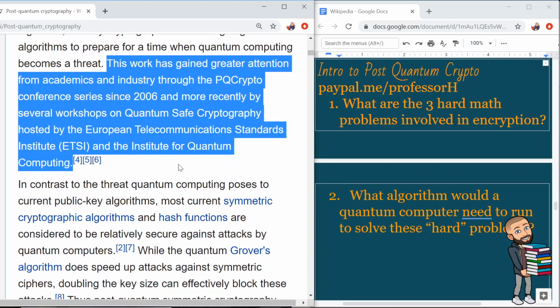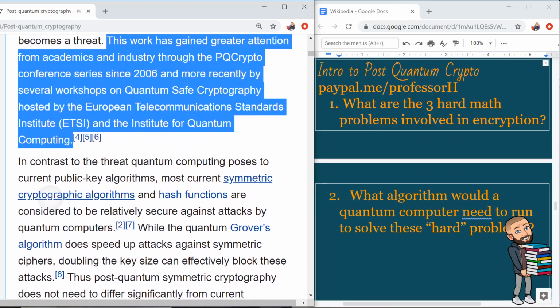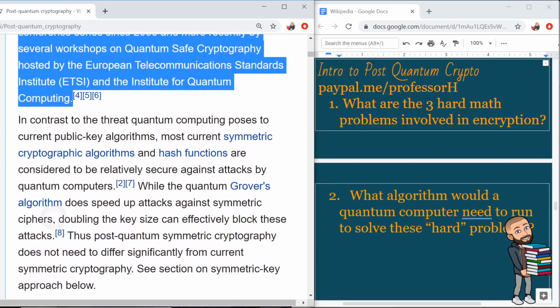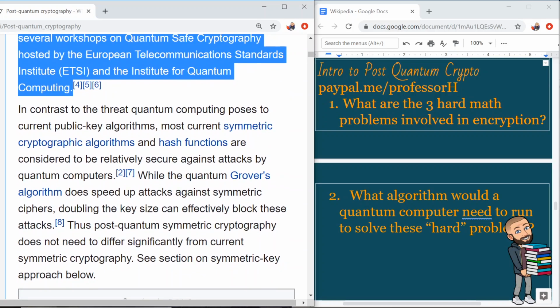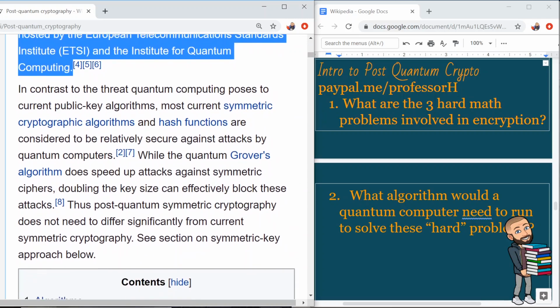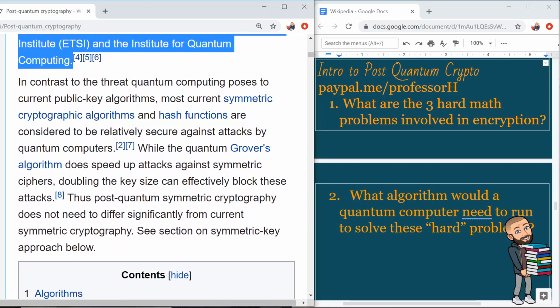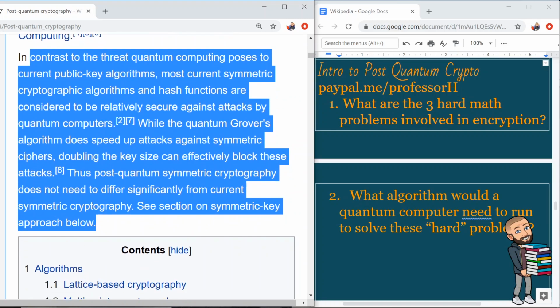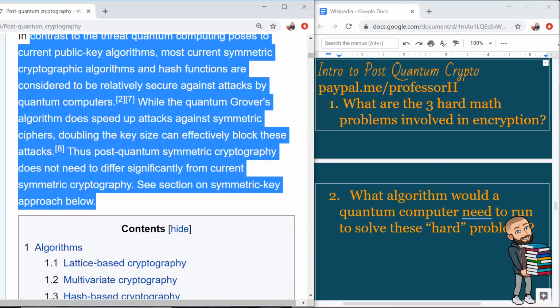This work has gained greater attention from academics and industry through the PQ Crypto Conference series since 2006, and more recently by several workshops on quantum-safe cryptography, hosted by the European Telecommunications Standards Institute, ETSI, and the Institute for Quantum Computing. In contrast to the threat quantum computing poses to current public key algorithms, most current symmetric cryptographic algorithms and hash functions are considered to be relatively secure against attacks by these computers.